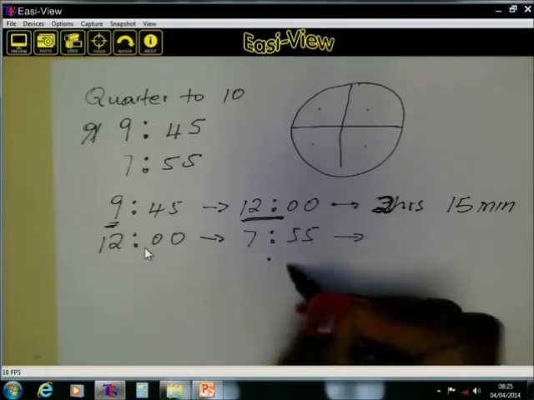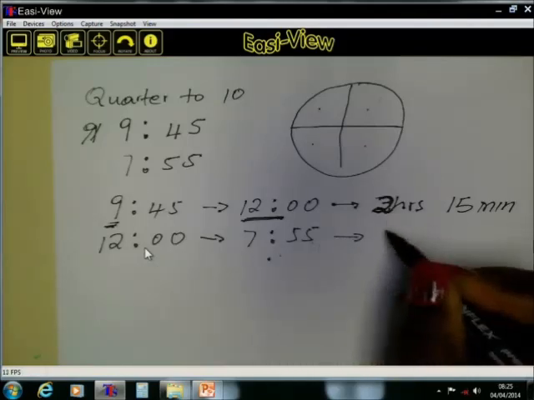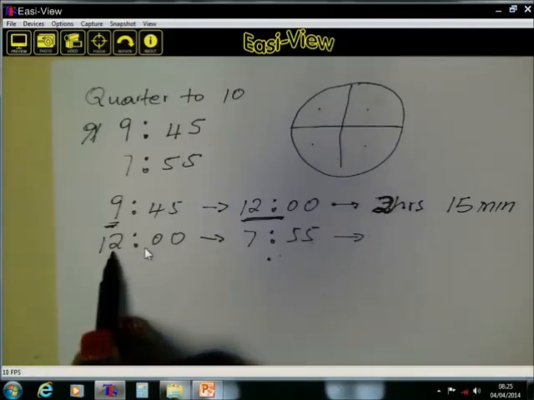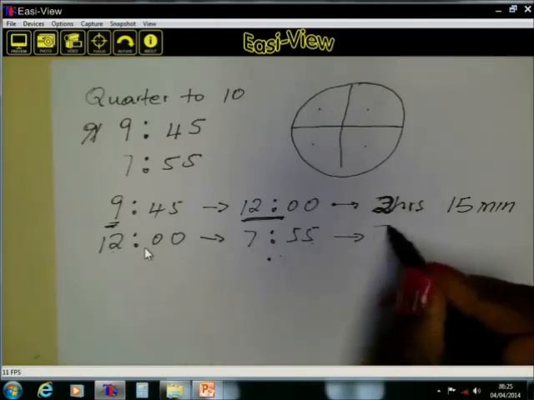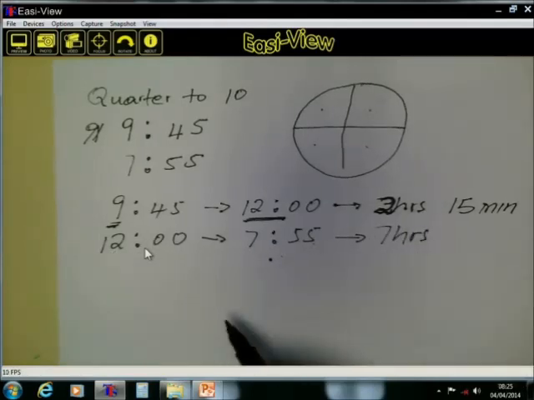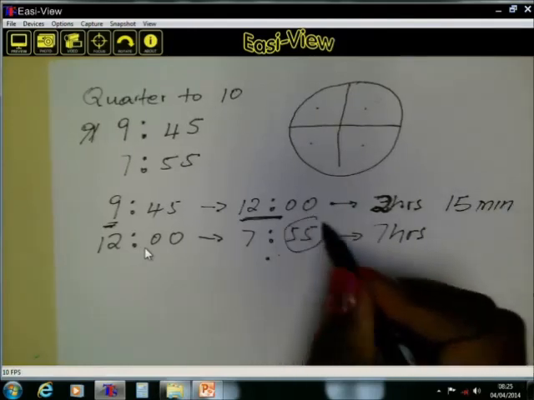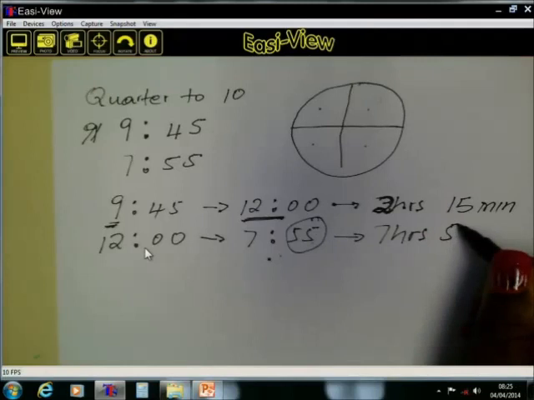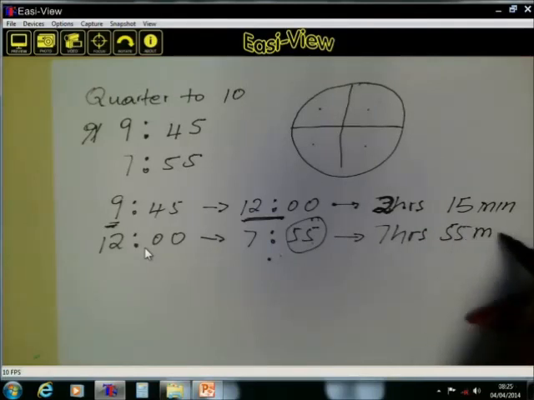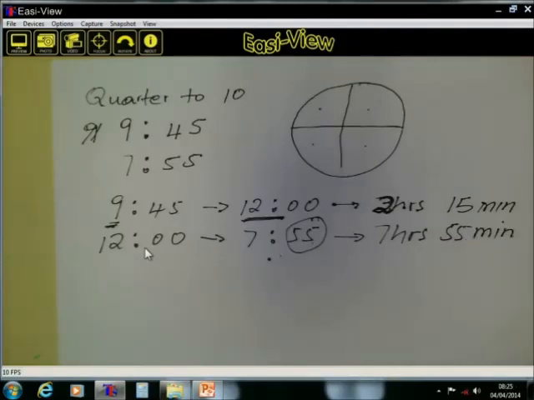So from 12 o'clock to 7:55, that is simple. From 12 to 7, it's 7 hours. But how many minutes are left? 55 minutes. So we have 7 hours and 55 minutes.